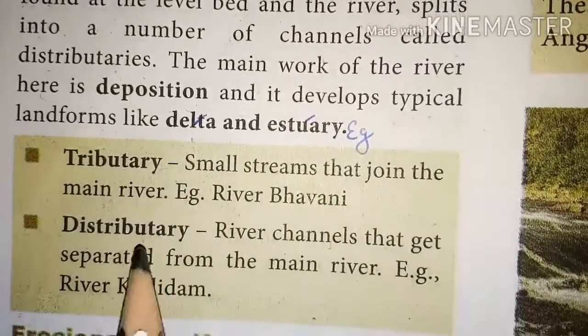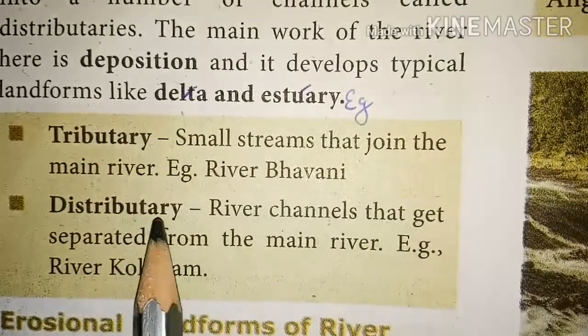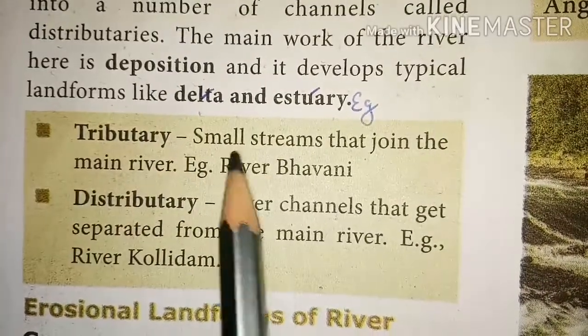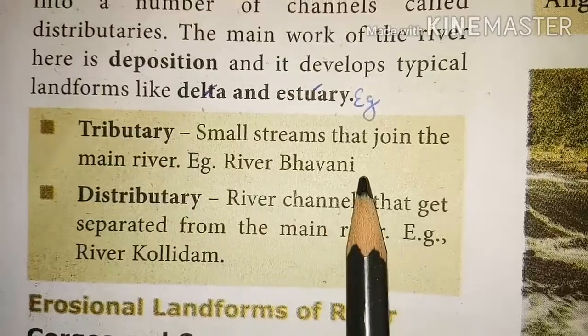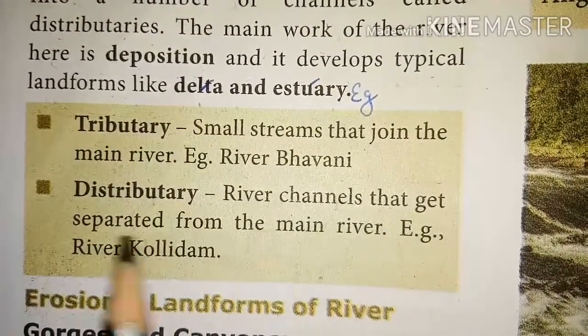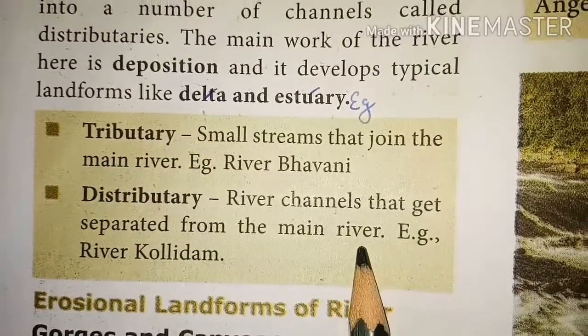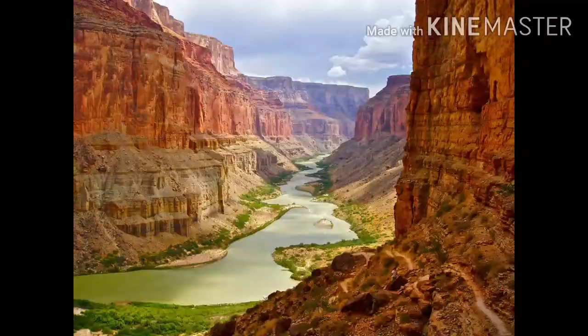Now we'll see the difference between tributary and distributary. Tributary is a small stream that joins the main river. Example, river Bhavani. Distributary is a river channel that gets separated from the main river. Example, river Kollidam.